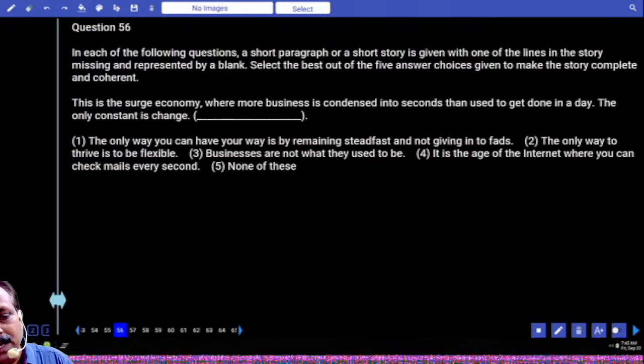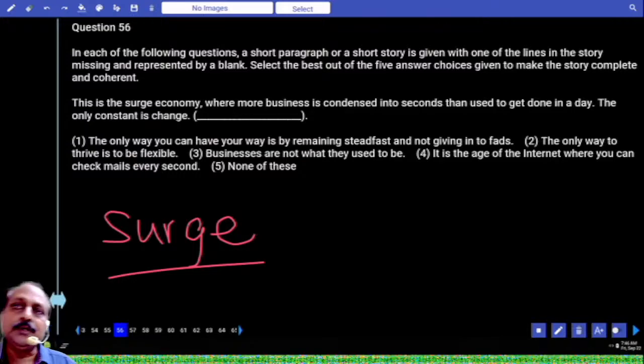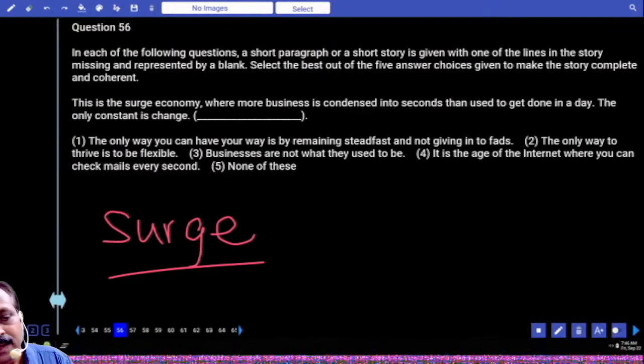This is a surge economy. Surge, already we have got so many times. Sudden forward movement. Surge means what? Sudden increase or sudden forward movement. This is a surge economy where more business is condensed into seconds than used to get done in a day. In the past it would take a day, now it happens in a few seconds. The only constant is change.